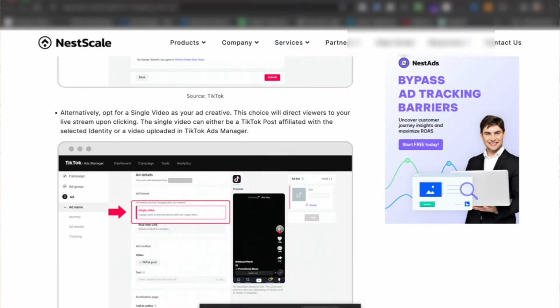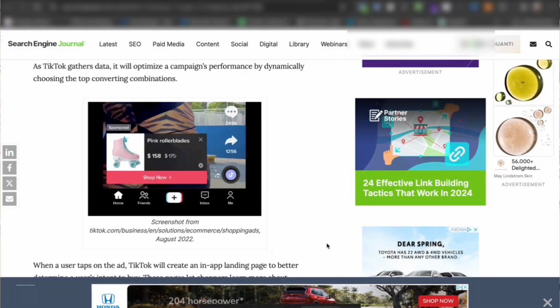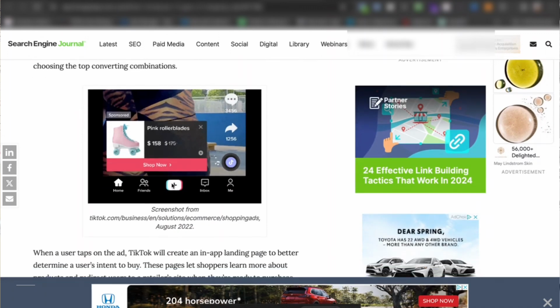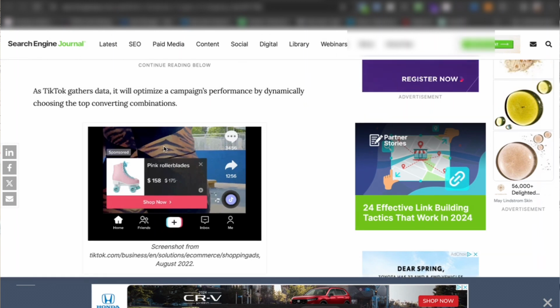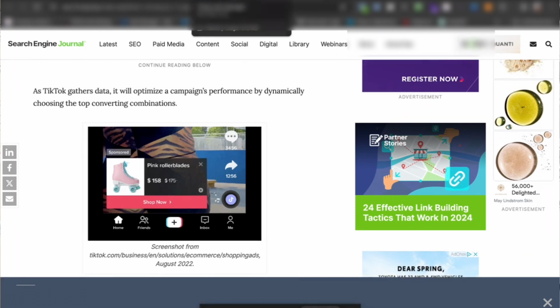This is a VSA, right? Video shopping ad. As a video is playing, there's going to be a product displayed. It could be the same product that is in the video, or it could be something different, right? So that's what a video shopping ad is on TikTok.